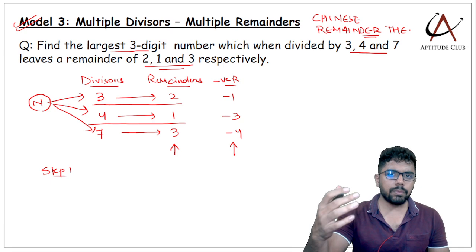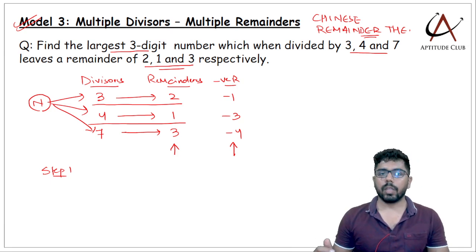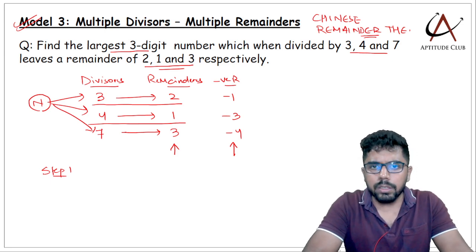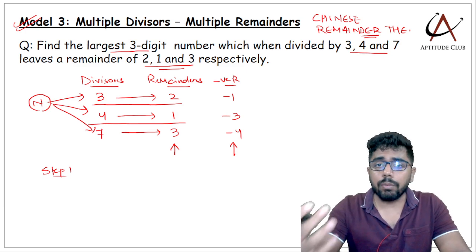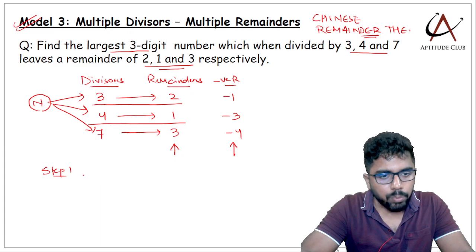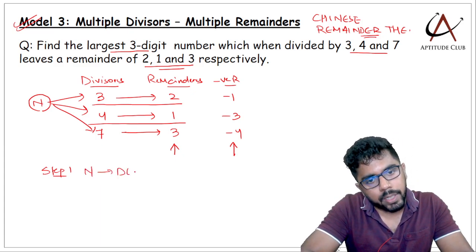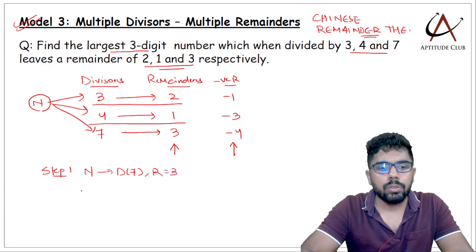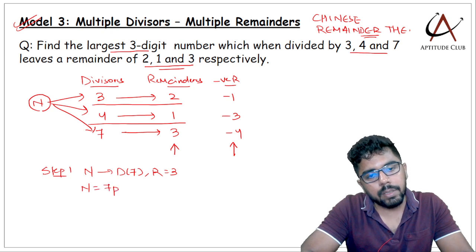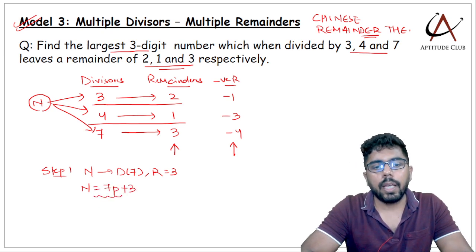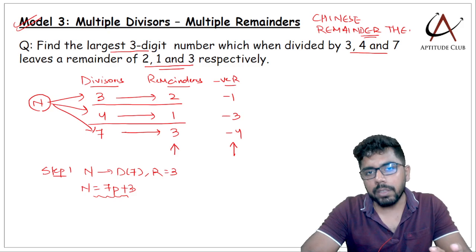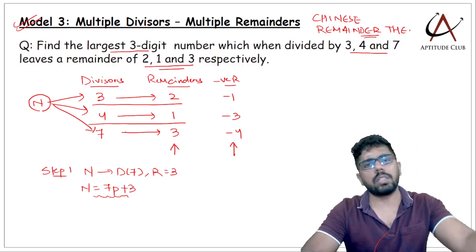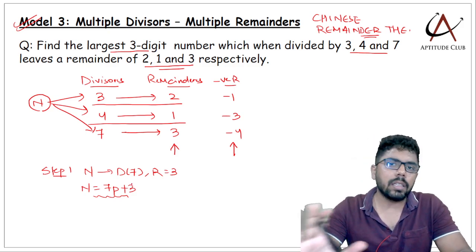So I'll try and filter out one step at a time. Why start with the highest divisor? It is not that whichever divisor you start with, the answer will come. If you start with the highest divisor, you will have to write less. So step 1, n when divided by 7, the remainder is 3. So can I write n as 7p plus 3? Any number which is in the form 7p plus 3 when divided by 7 will leave a remainder of 3. Forget the other divisors, only focus on 7 and remainder 3.